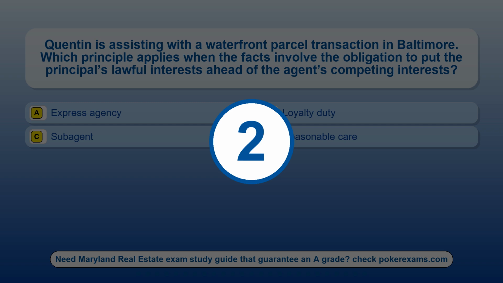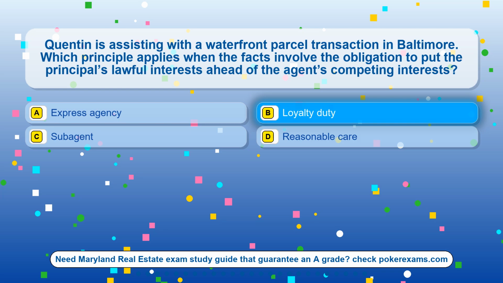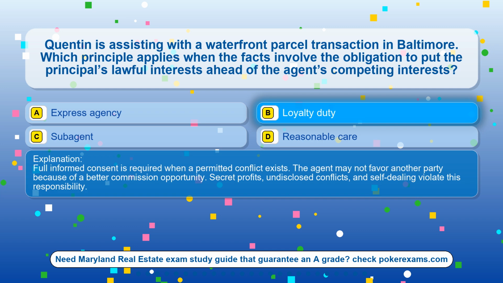The correct answer is option B, loyalty duty. Full informed consent is required when a permitted conflict exists. The agent may not favor another party because of a better commission opportunity. Secret profits, undisclosed conflicts, and self-dealing violate this responsibility.